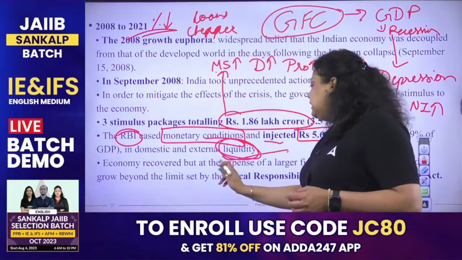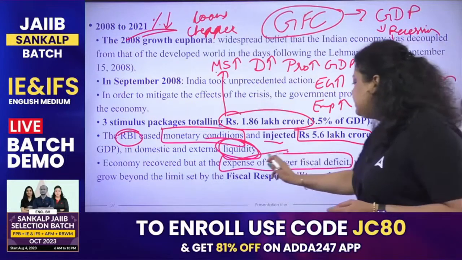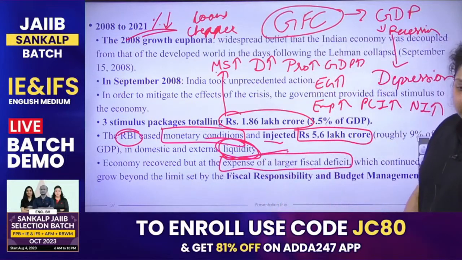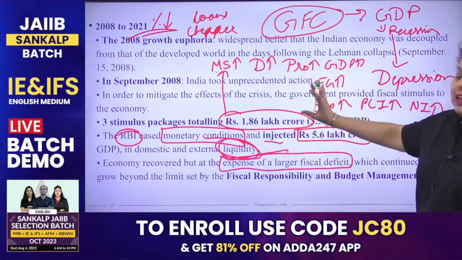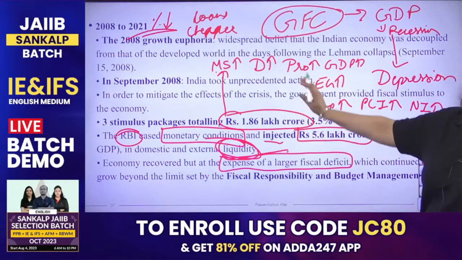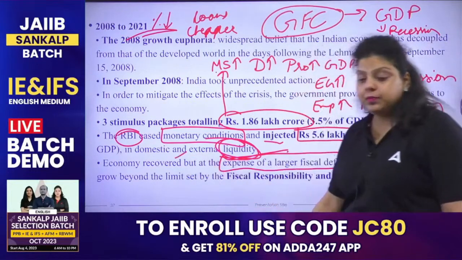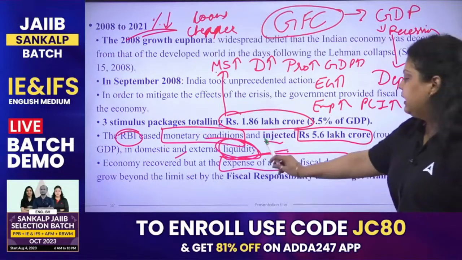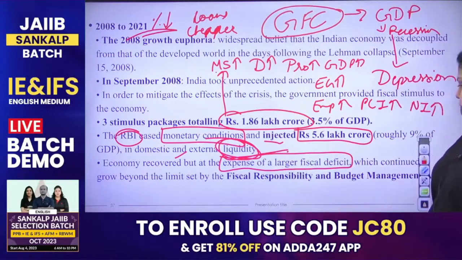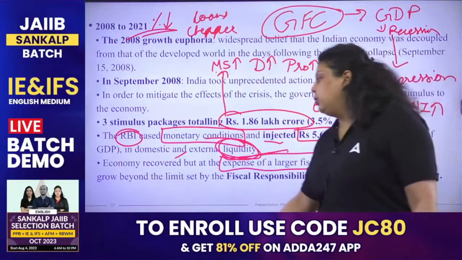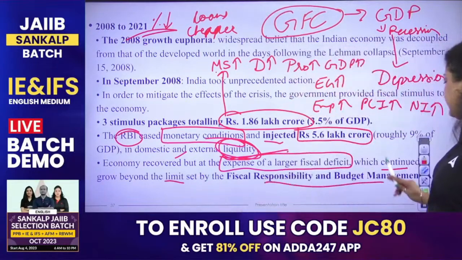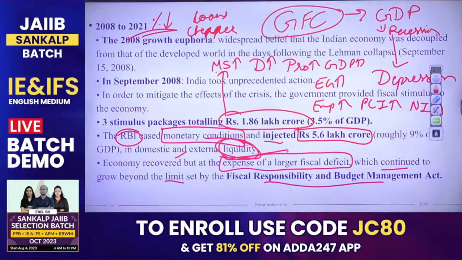It has been done at the expense of a larger fiscal deficit. So the economy recovered from the global financial crisis by the government and RBI injecting that money. But at what cost? At the expense of a larger fiscal deficit, which continued to grow beyond the limit that was set by FRBM. FRBM has set a certain limit, and after this, that limit kept being extended by the government of the country.